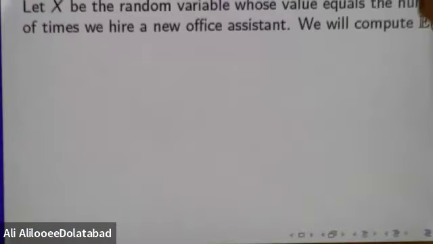The only thing that I want to remind you is that the worst case running time of this procedure for hiring the office assistant was O of n. And we want to find our expectation. As we explained, our expectation should be based on randomness. When you assume these people come randomly, your expectation of the number of people who will be hired is more realistic, more accurate. Because as we explained, worst case running time is based on a very extreme assumption. Okay, so I think it is a good time to stop because we need much more time to explain this.